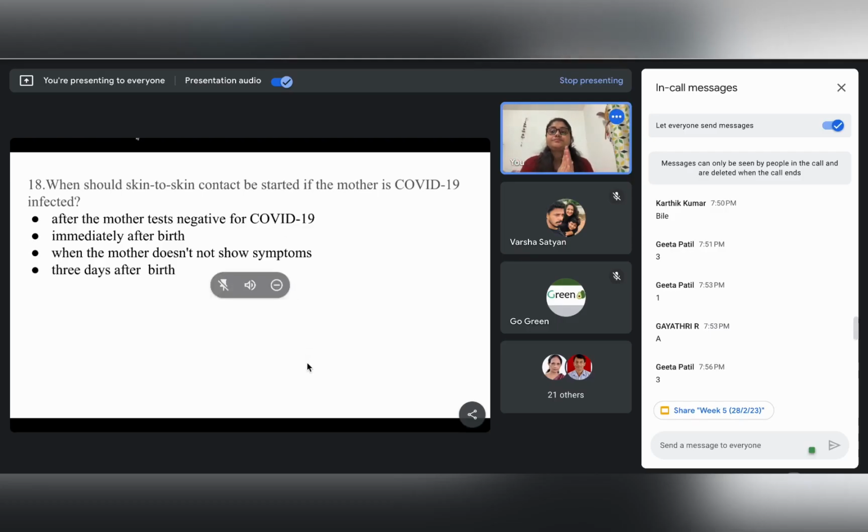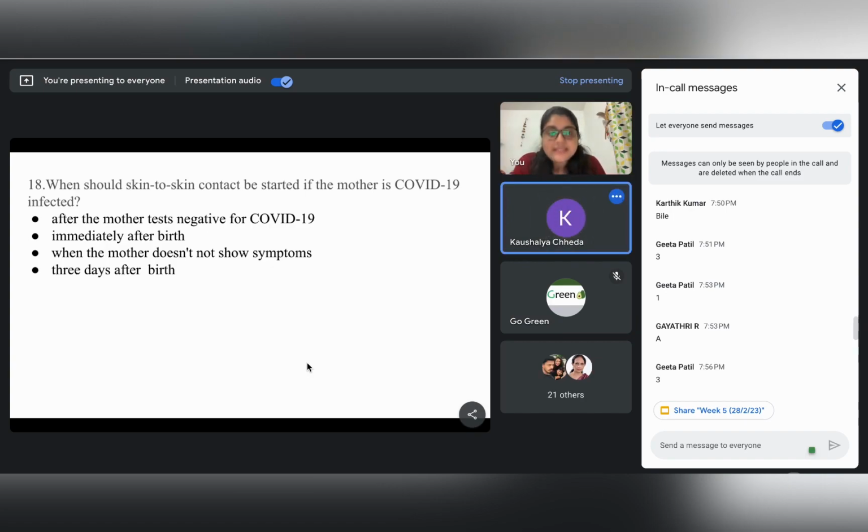So next is, when should skin to skin contact be started if the mother is COVID-19 infected? Immediately after birth. Yes. 3 days after. Okay. B is the answer, yes, Mr. Vasi Reddy. B is the answer. Okay.